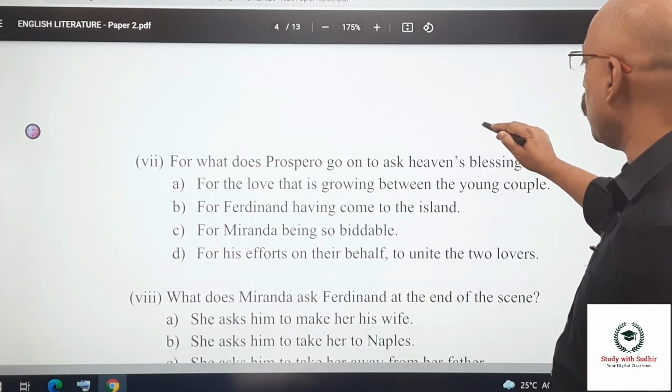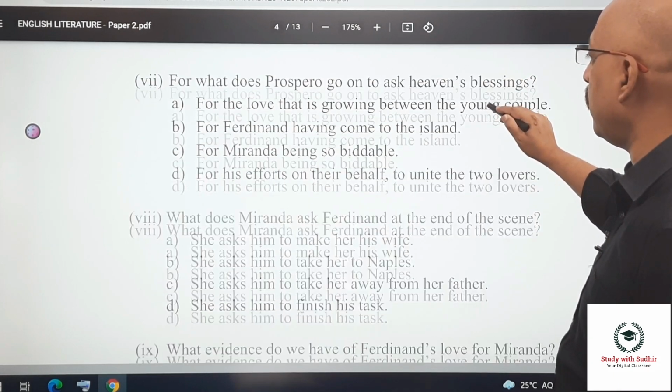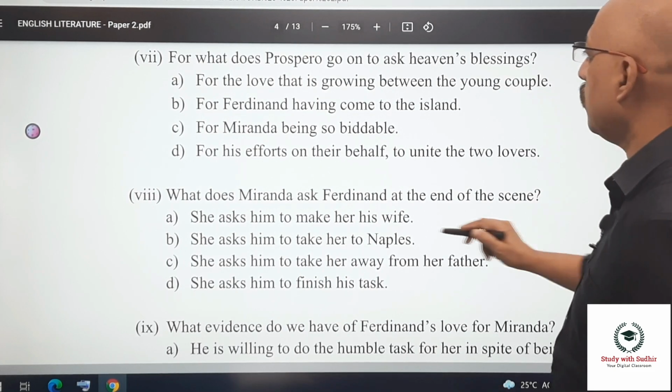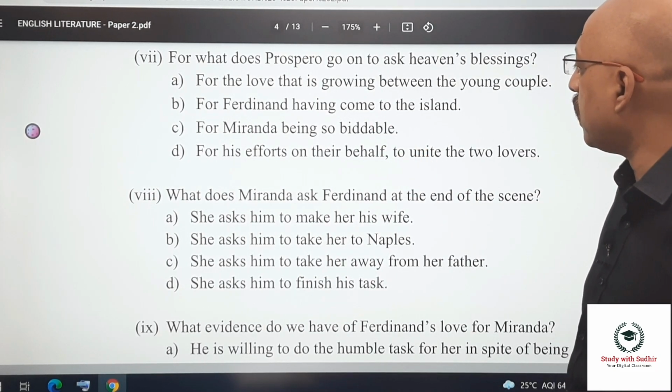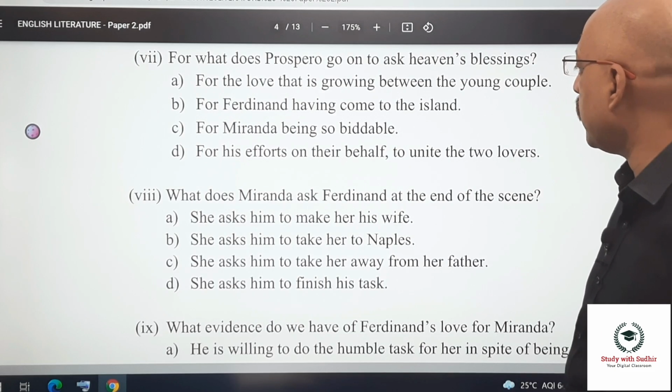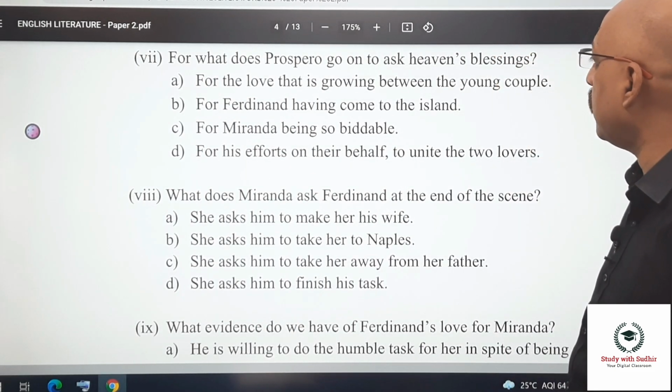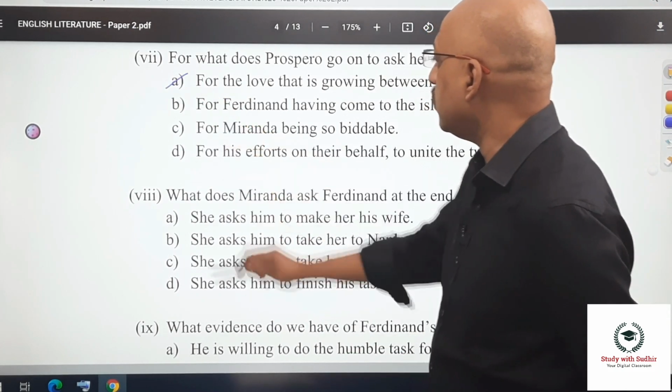For what does Prospero go on to ask heaven's blessings? For the love that is growing between the young couple, for Ferdinand having come to the island, for Miranda being so biddable, for his efforts on their behalf to unite the two lovers. So the correct answer is for the love that is growing between the young couple.